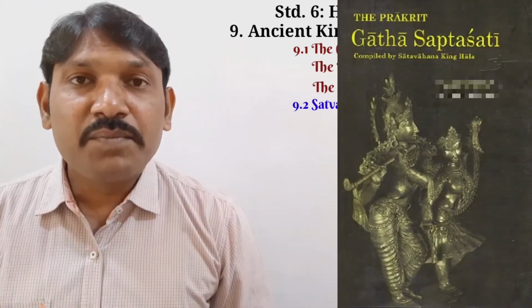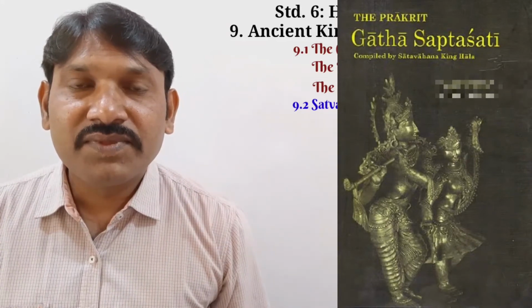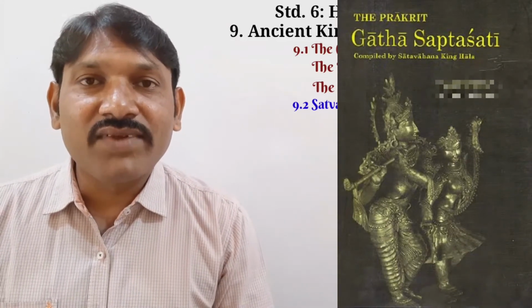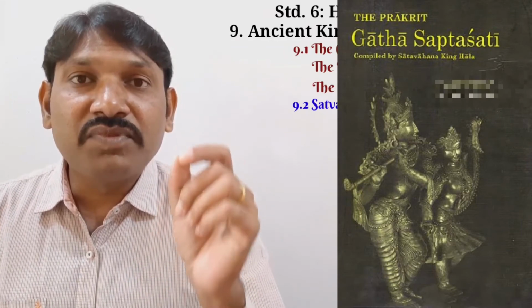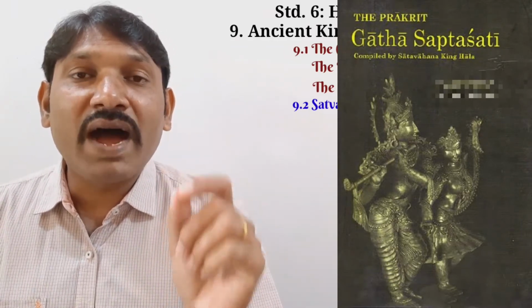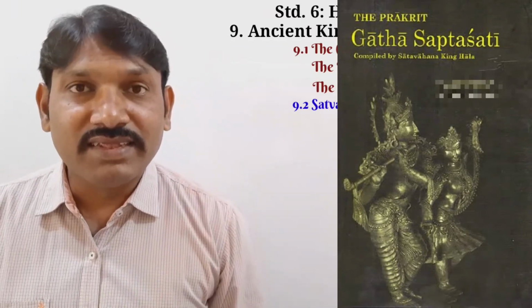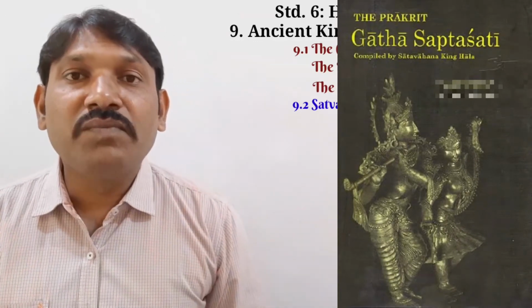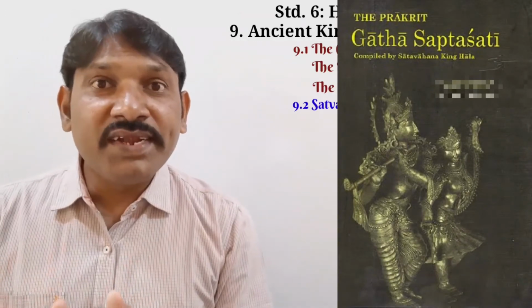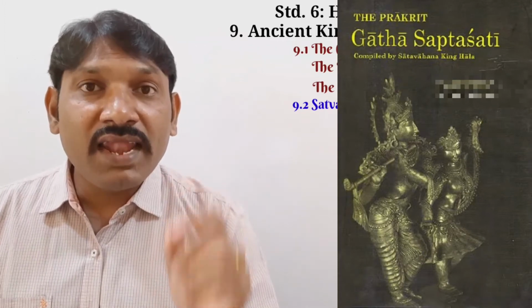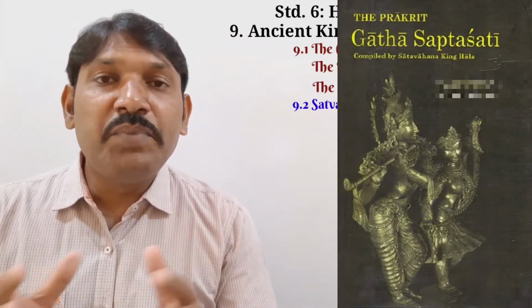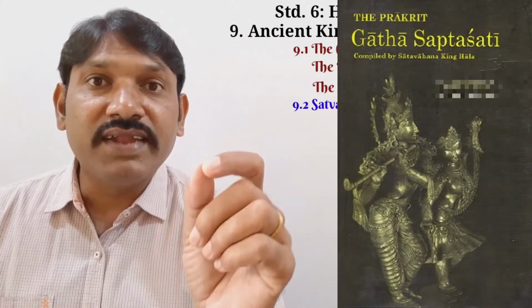Maharashtri is a Prakrit language. In this language, the Gatha Saptashati was composed by one of the kings from this dynasty, Hala. This poetic work by Hala describes the life of people during the Satavahana dynasty.